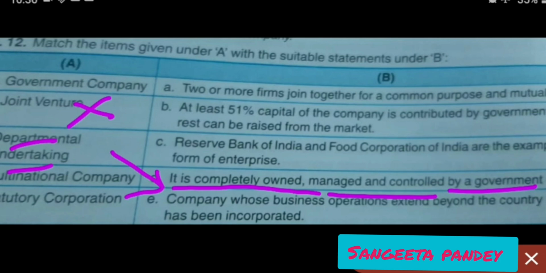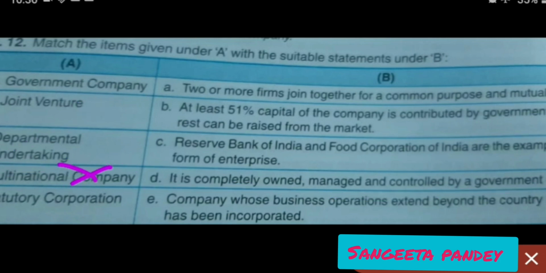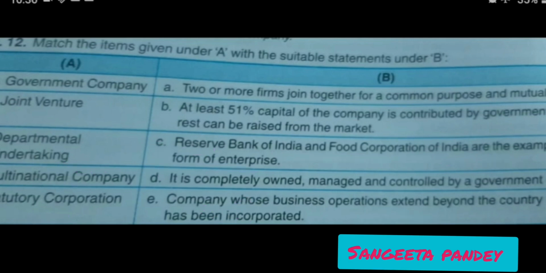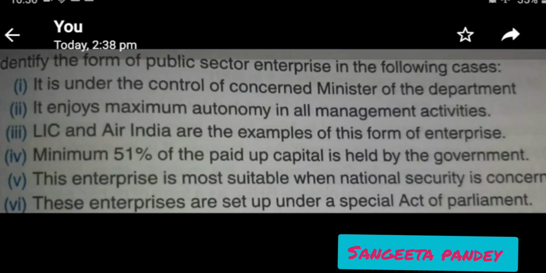Then multinational company. This topic is also cut from your course, so we will not discuss it. And next is statutory corporation. Now statutory corporation, company whose business operations extend beyond the country. No, it is basically a MNC. Okay, so this topic is cut. Let us see this. Reserve Bank of India and Food Corporation of India are the examples of this form of enterprise. Of course, this is the statutory corporation. Okay. So, B, C and D. These are the options. Okay. Now, let us discuss another question.